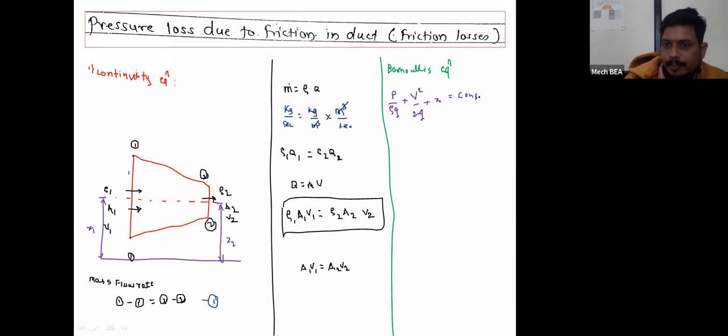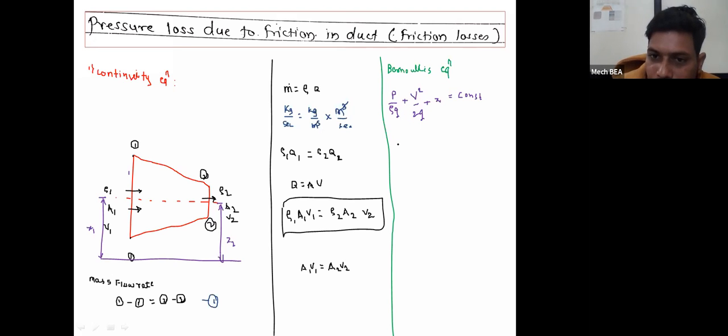Before applying this Bernoulli's theorem at section 1 and section 2, I will modify it by multiplying the right hand side and left hand side of this equation by the term rho g.